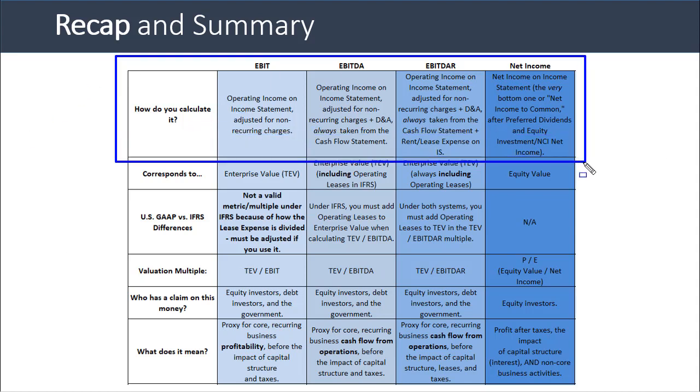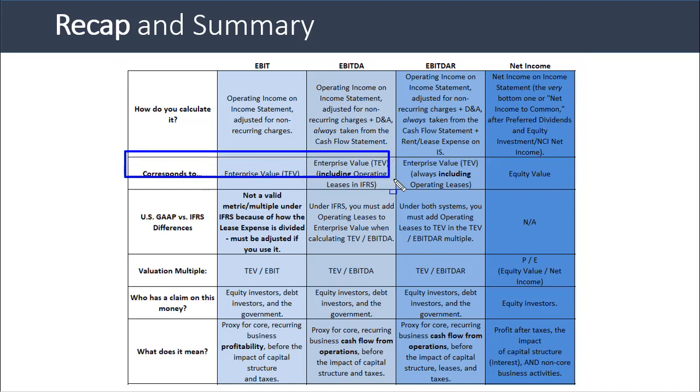You're starting with operating income and adjusting for non-recurring charges. For EBITDA, you also add D&A from the cash flow statement. For EBITDAR, you also add the rent or lease expense on the income statement. And then net income is just the very bottommost net income from continuing operations on the income statement. EBIT and EBITDA and EBITDAR pair with enterprise value, but you may add or not add operating leases depending on what you're doing. Net income pairs with equity value.